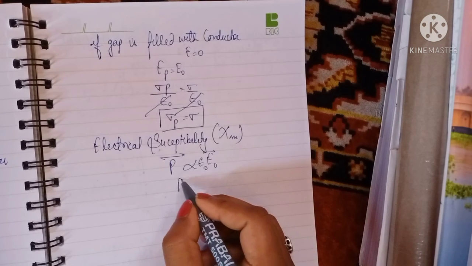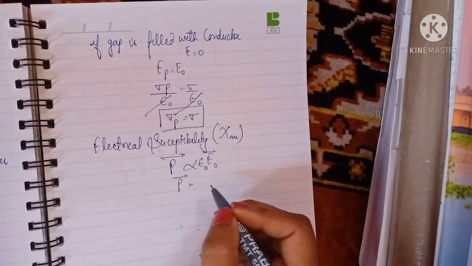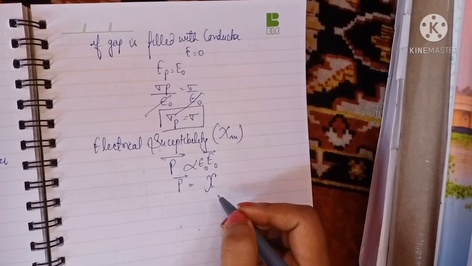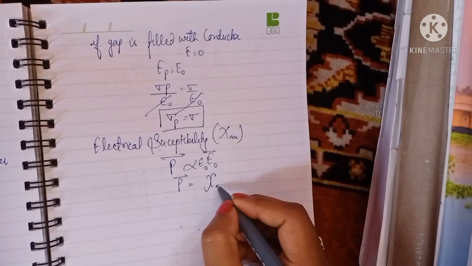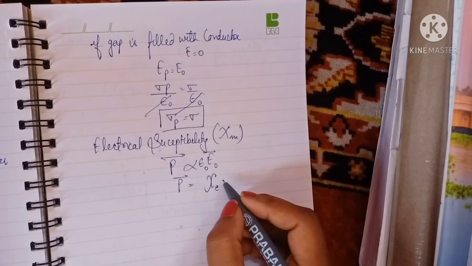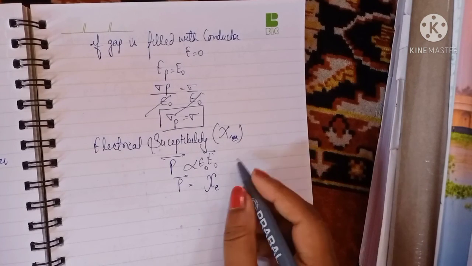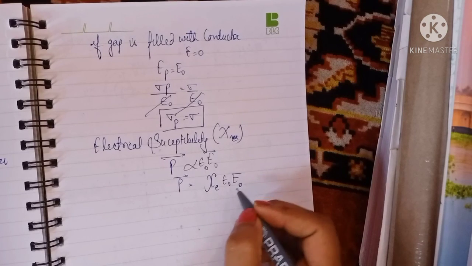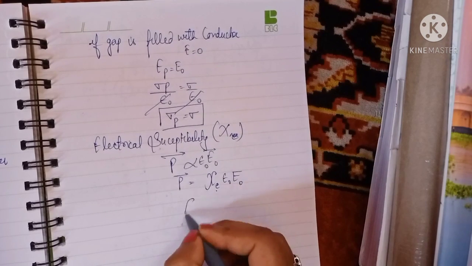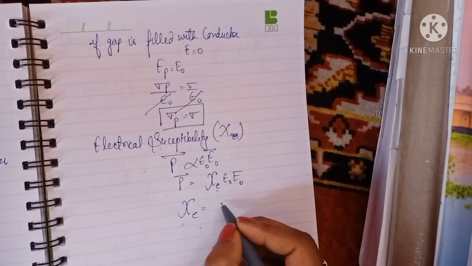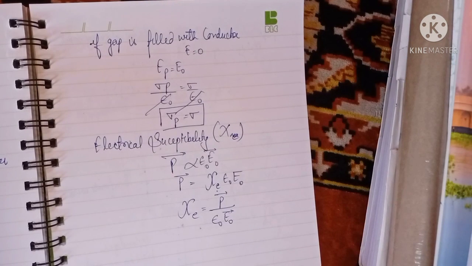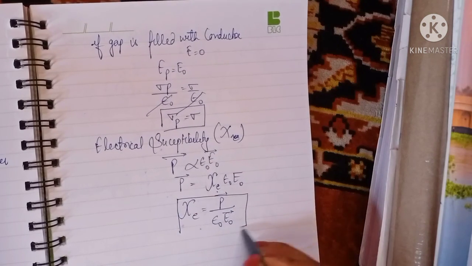Okay, so P is proportional, and when this constant of proportionality is removed, it is just replaced by a constant, that is chi. This is named as chi, and epsilon naught is there because it is electrical, and this is E naught. Okay, so what is the electric susceptibility? That is the ratio of the polarization to the applied electric field. This is what you have. This is the electrical susceptibility.